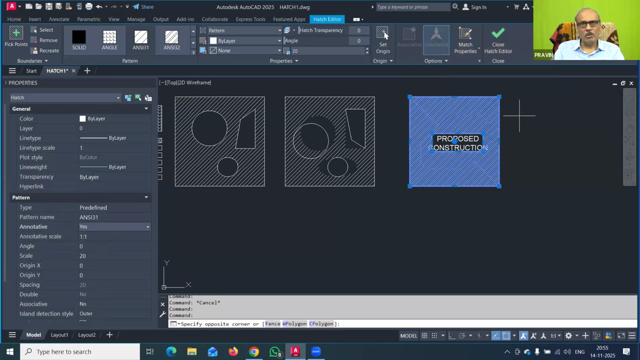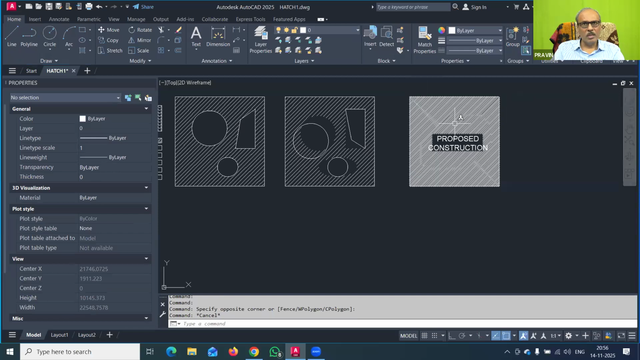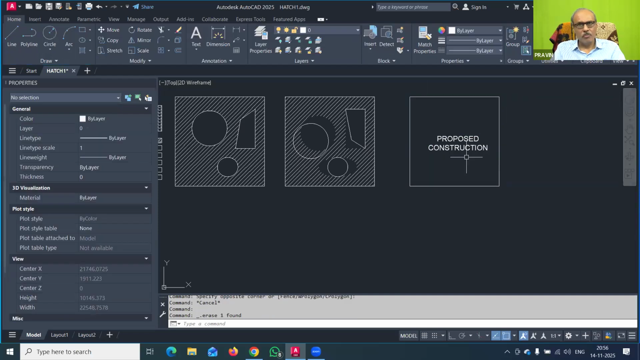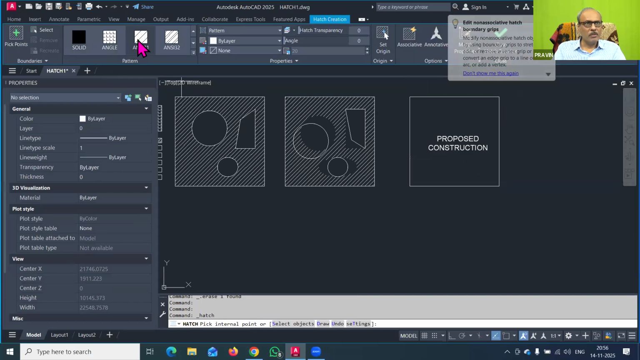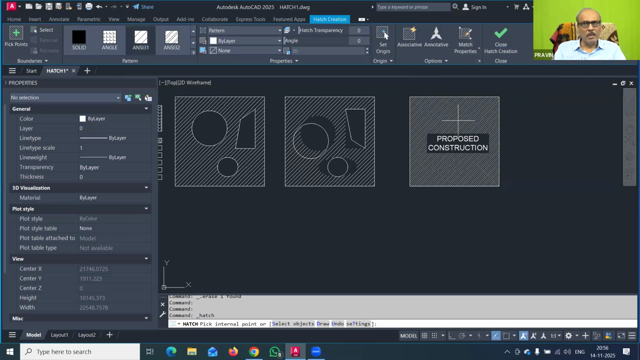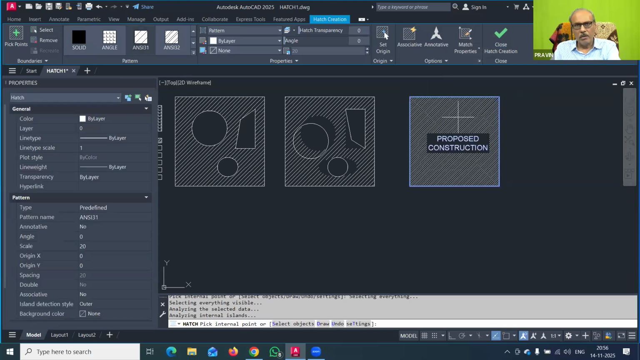So you can just check out this. Annotative is now on. So that also is one of the options. In such case, suppose now I will delete this, and there was some text written here. Now what I will do? I will go to the hatch command, select this pattern, click here and enter.